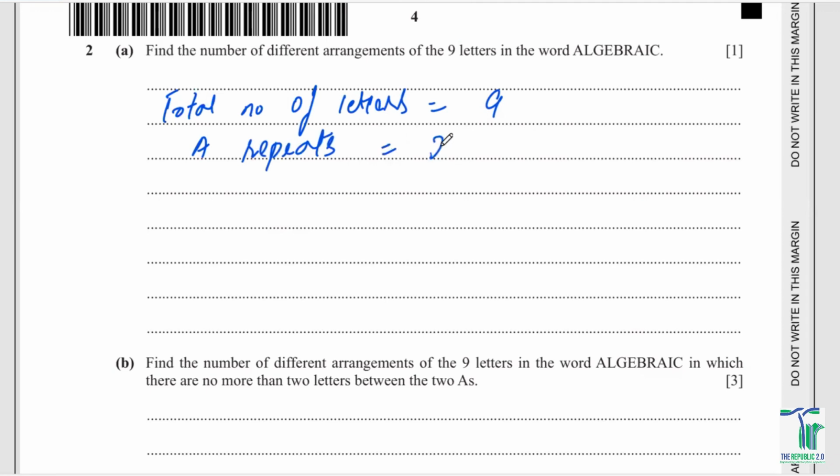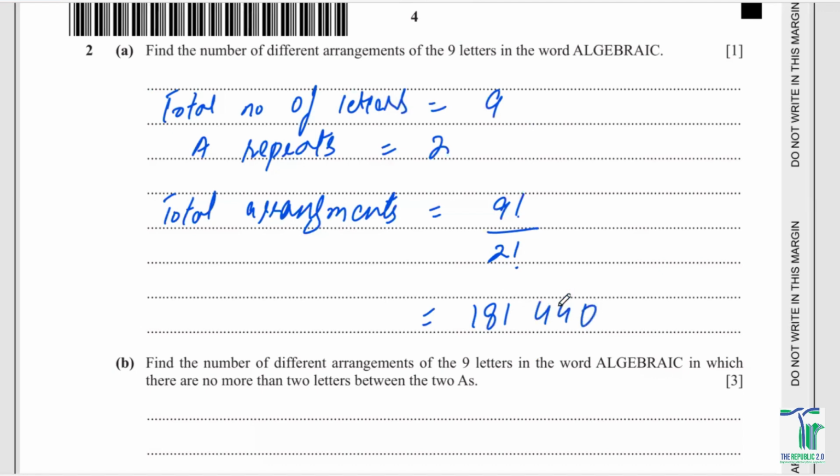A repeats 2 times. So the total arrangements are going to be 9 factorial divided by 2 factorial. And you can eventually get the final answer, which has to be something like 181440.